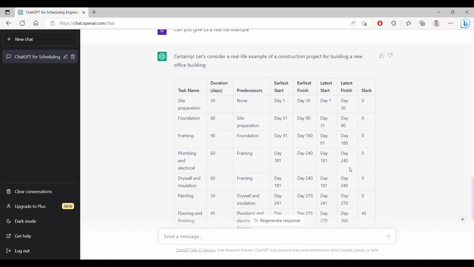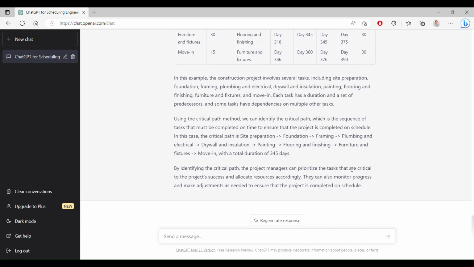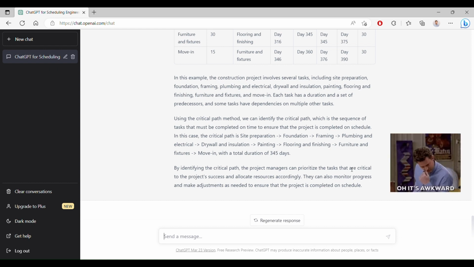On the other hand, reading the text raises some red flags. First, the total duration should be 360 and not 345. Also, there are activities that have total float on the critical path, but that is not a surprise. As we saw earlier, ChatGPT struggles with the backward pass calculations, and the late dates are incorrect.